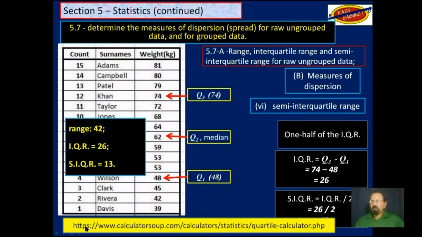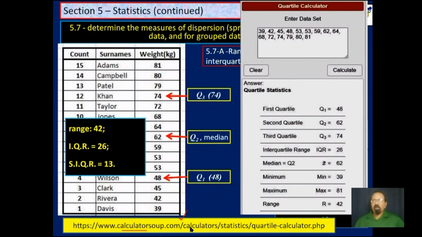Now, I entered the data on an online calculator, and that's the URL. And this is the answer I got. So these up here are the weights or the data points. And then I hit calculate. It gives us that the first quartile is 48, which is what we got over here.